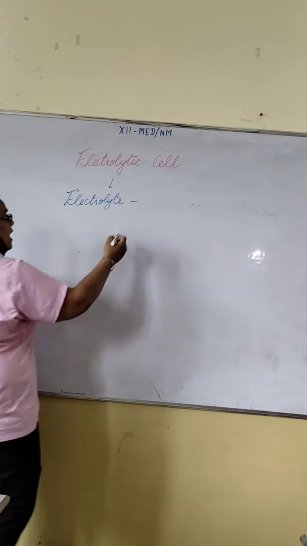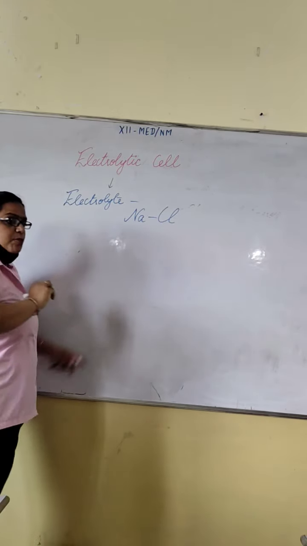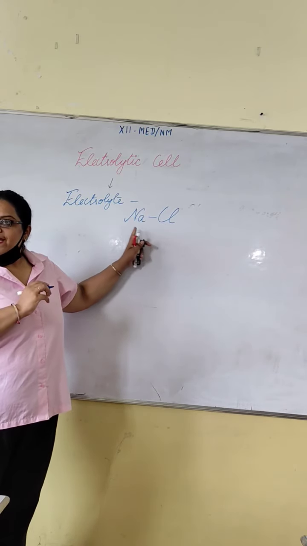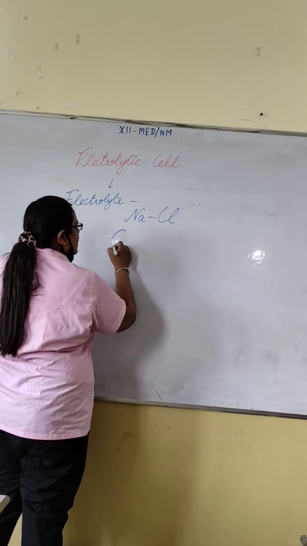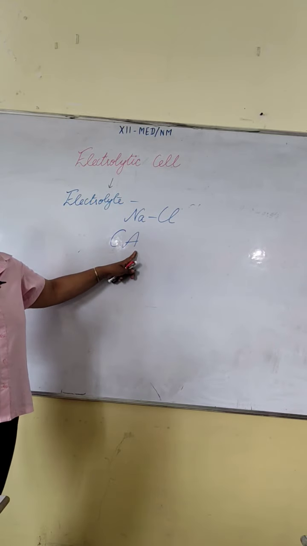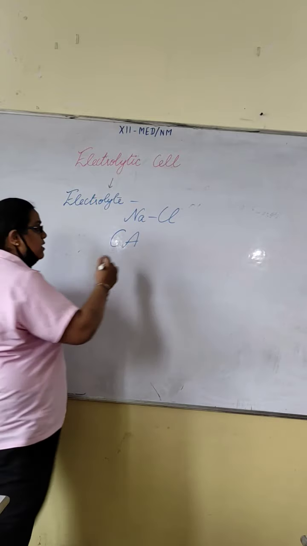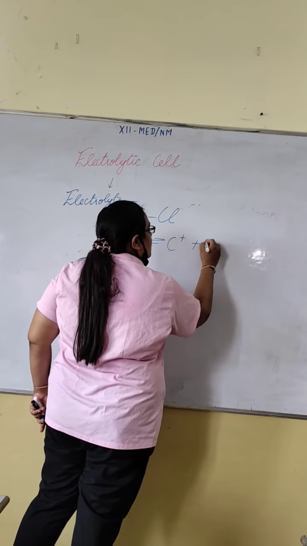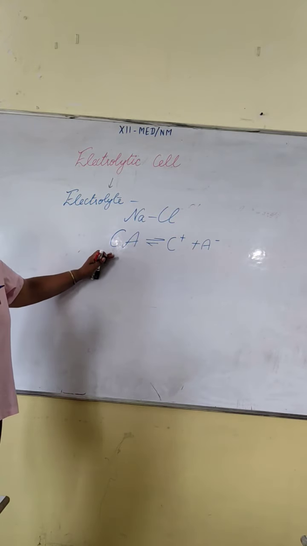For example, I am taking NaCl, which is bonded together by an electrovalent or ionic bond. Fine? Or I am representing it with CA, which means cation anion. When we dip the electrolyte in aqueous solution, it decomposes to produce cation plus anion. So this is your electrolyte.